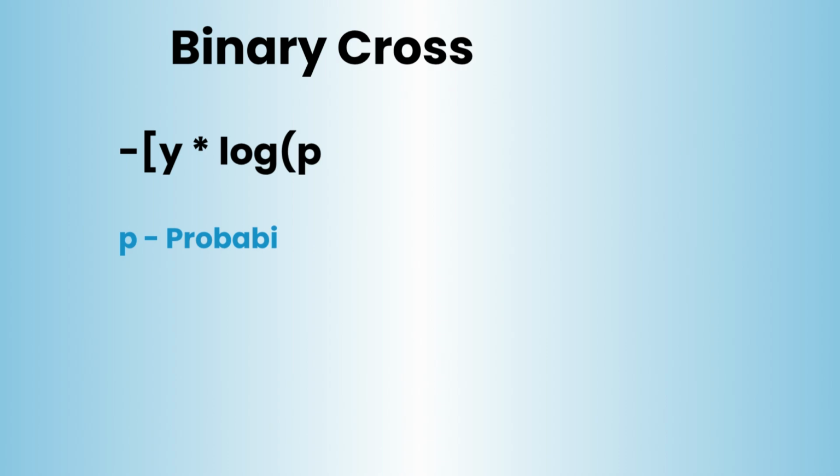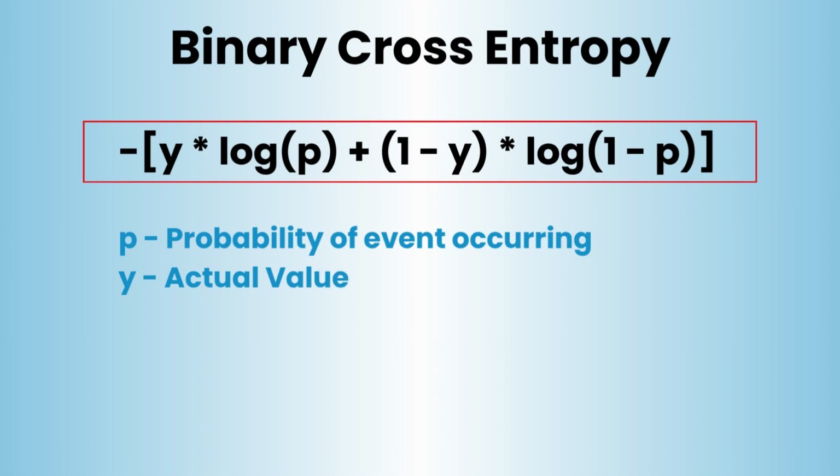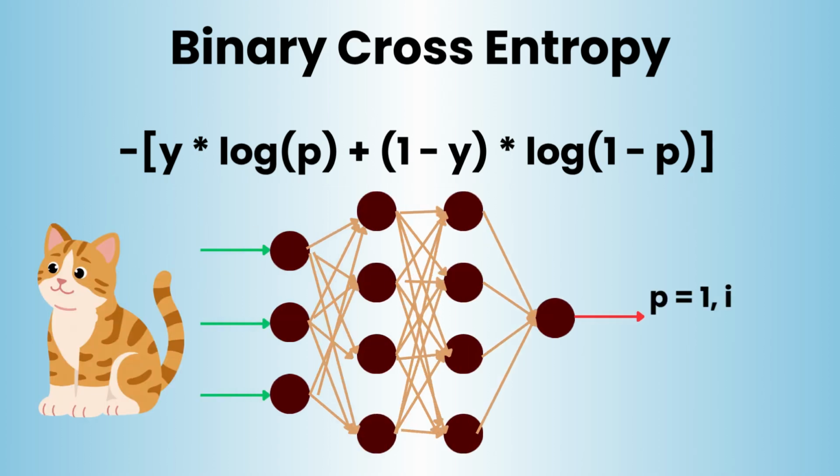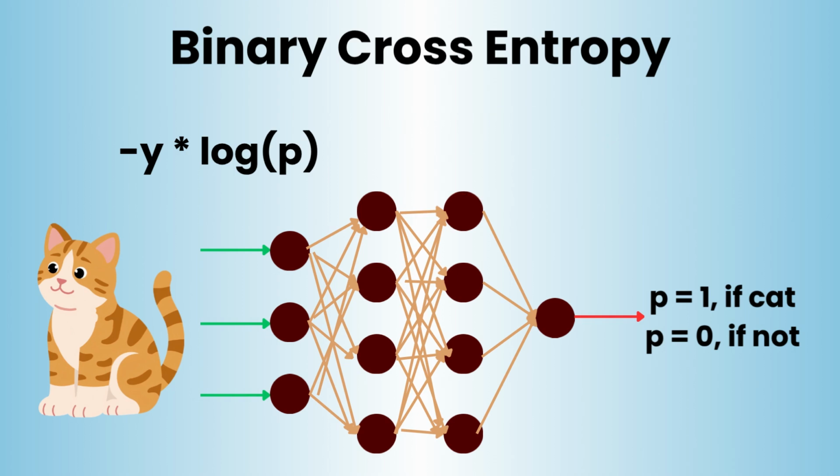So, how does flipping coins actually help us train a neural network? In machine learning, we compare two things, the truth and the model's guess. We use binary cross-entropy. The math looks scary at first, but watch what happens when we actually use it. Consider the case of classifying if an image is cat or not. If the image is definitely a cat, our truth is 1. That means the entire second half of this equation gets multiplied by 0 and disappears. We are left with just our surprise formula, negative logarithm.